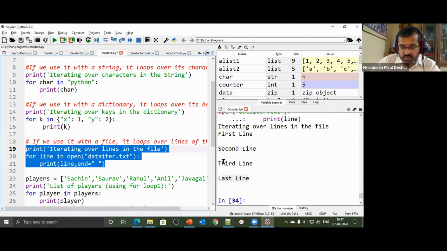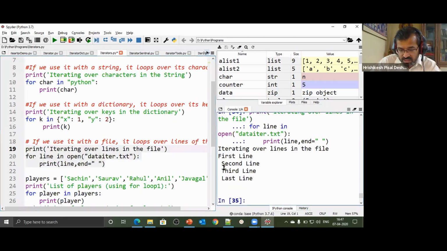Here we had a gap of 2 lines. Now there is no gap of 2 lines. First line, second line, third line, and last line, one after another, all lines have correctly got displayed. Now I put it as a totally blank string. I save this file and run the code once again. Earlier at the end we had put a space.